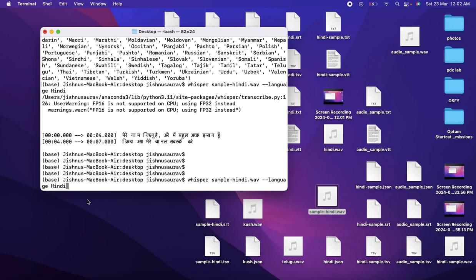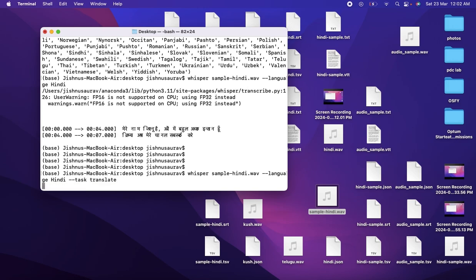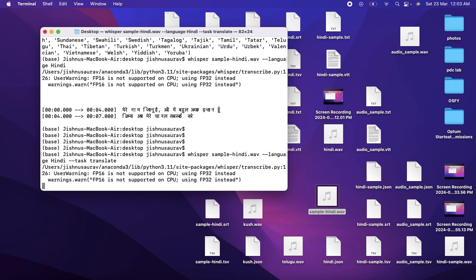So now when you see Whisper, file name, language, the next thing that we're going to give is hyphen task, which is translate. Now, if we don't mention any language to translate into, by default, it's going to take up English. If you also mention the language into which it has to translate, it's going to translate it into that language. First, this is going to transcribe, and then the transcription is translated into the English language. Let's see how that goes.